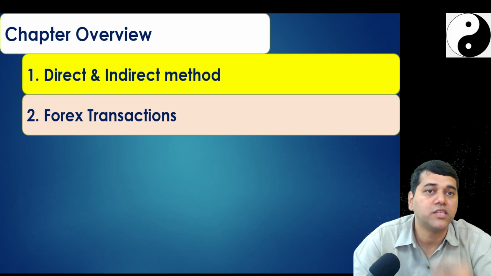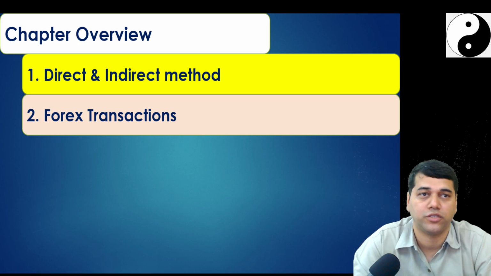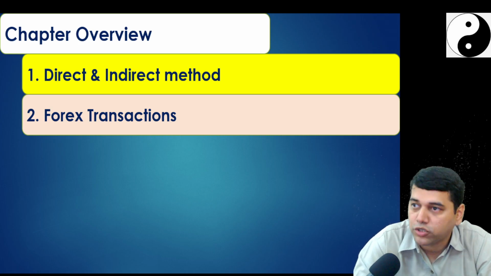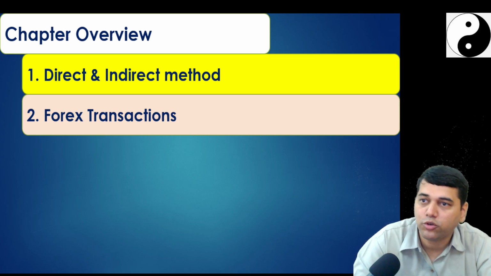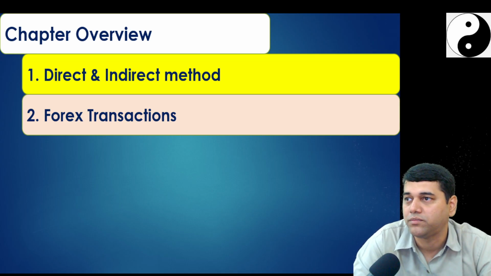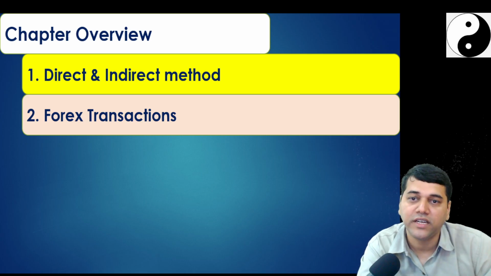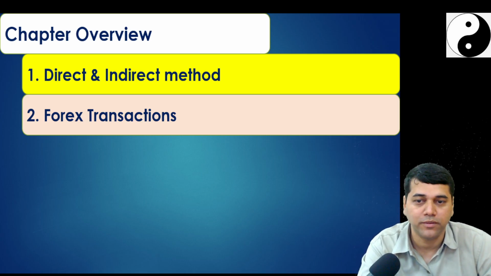Yes, now we will understand forex transactions, which is a final level question. And if you see, one question has been asked only till now, and two other questions have been asked here under the second group. Now, what is this forex related thing? See, understand this concept.